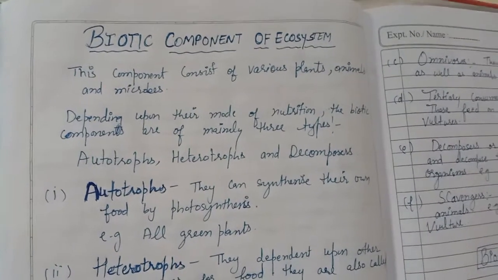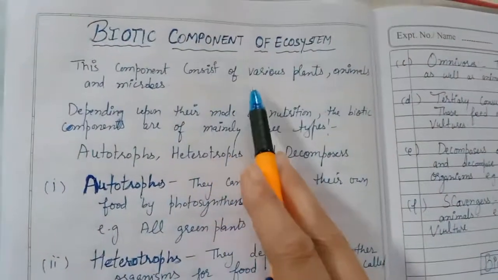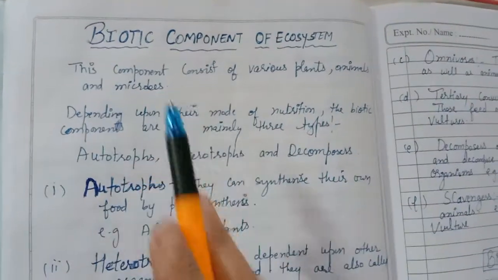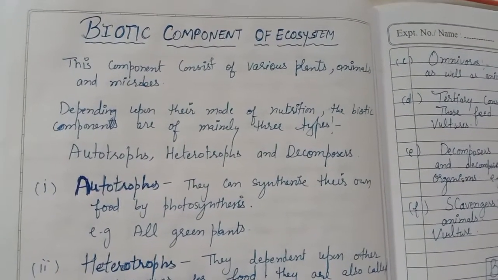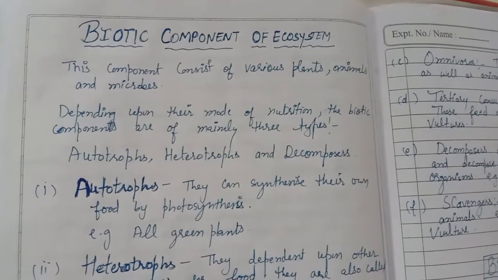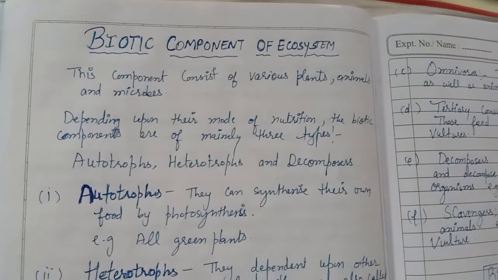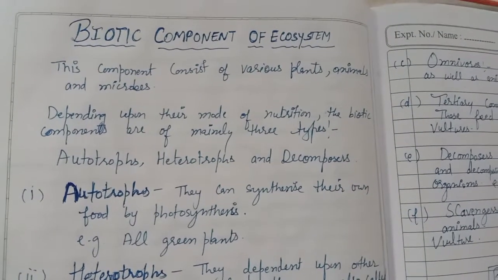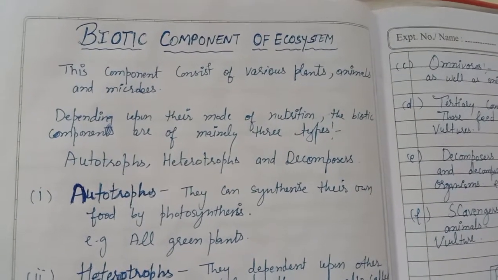So here is this component, which consists of various plants, animals, and microbes. Biotic means the living components of the environment. Already we know about the abiotic: air, water, land, soil, temperature, humidity. They all are the abiotic factors. But when we are talking about the biotic factors, then plants, animals, and microbes are included.